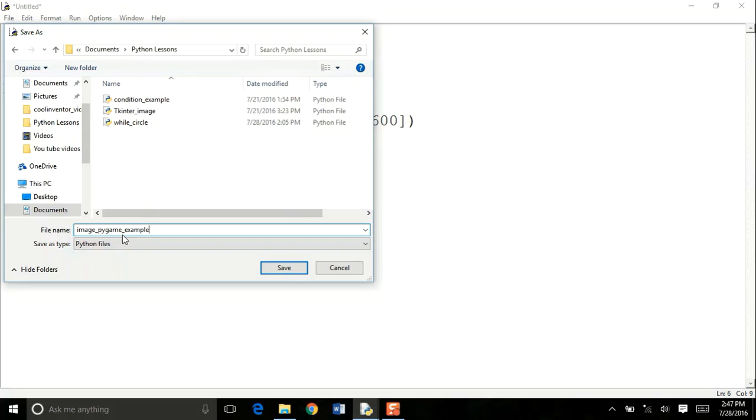So when you save your program, give it a completely different name than any of the Python modules, functions, or variables. So here I have a completely different name. Even though I used Pygame over here, I have something else in front and after. So just make sure you don't save your program as Pygame, Tkinter, or any of the module names or functions. So I'm going to hit save.